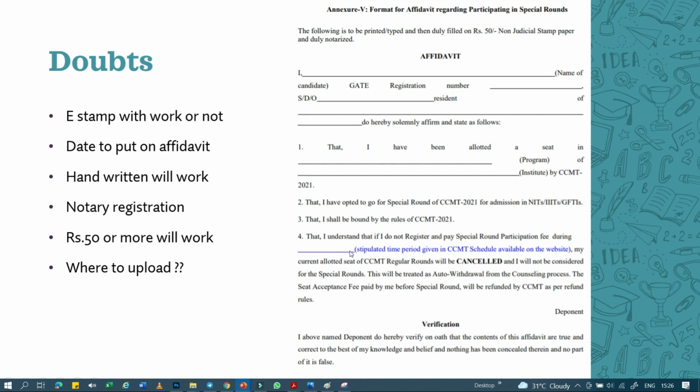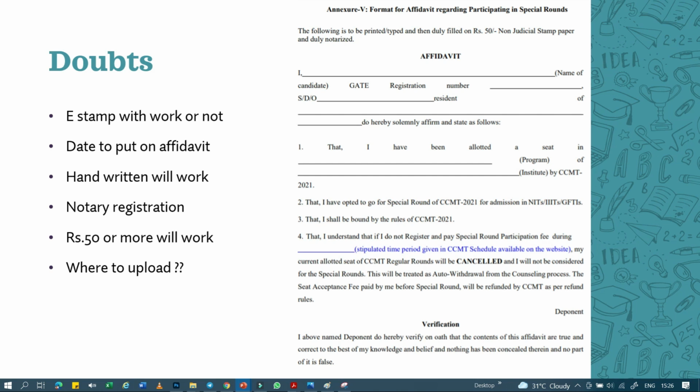So you have to just type 4th August to 9th of August here, and some candidates have also typed the blue colored text written here. If you have already typed or made this affidavit, then no issue. Otherwise, if you are going to make this affidavit, then you just have to remove this line, otherwise there is no issue as such at all. Now let's discuss the common doubts of students one by one.